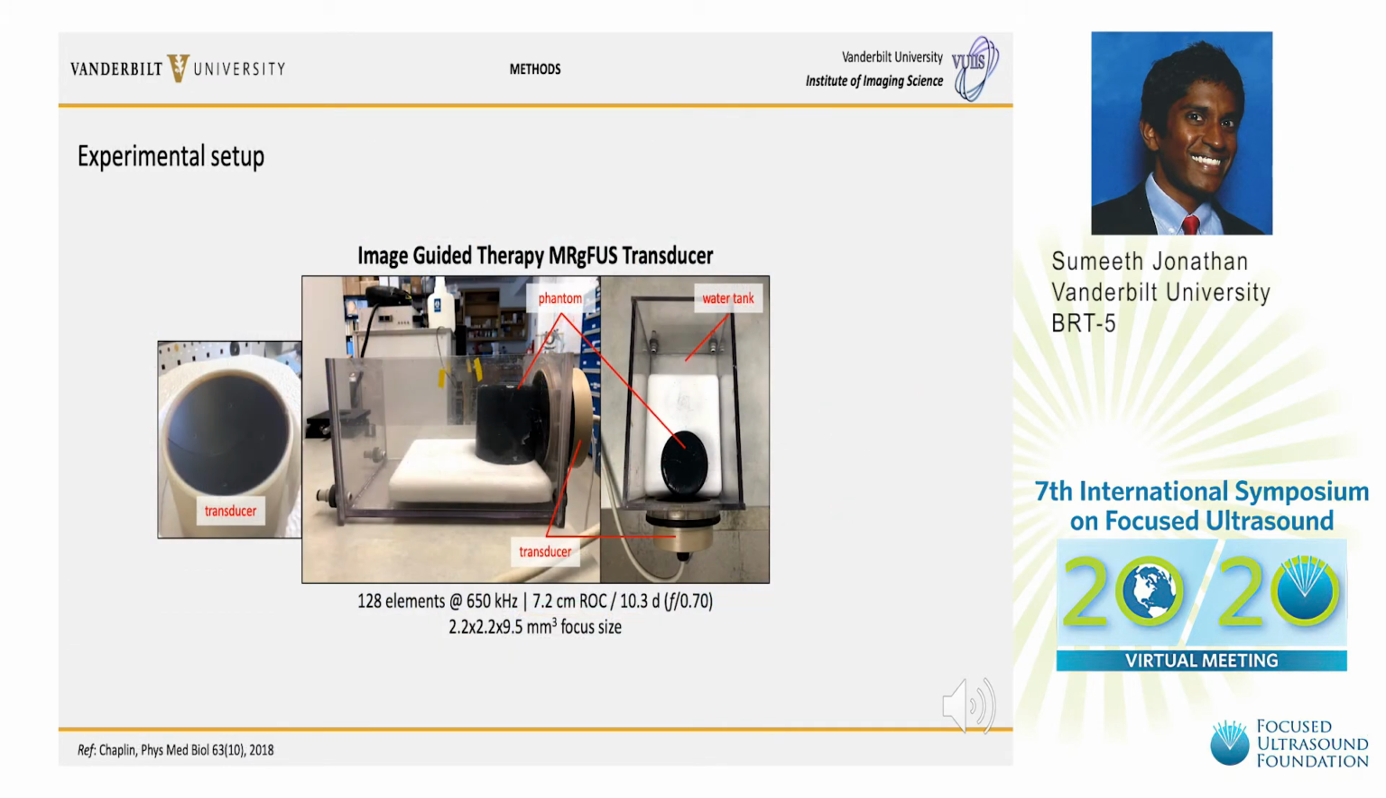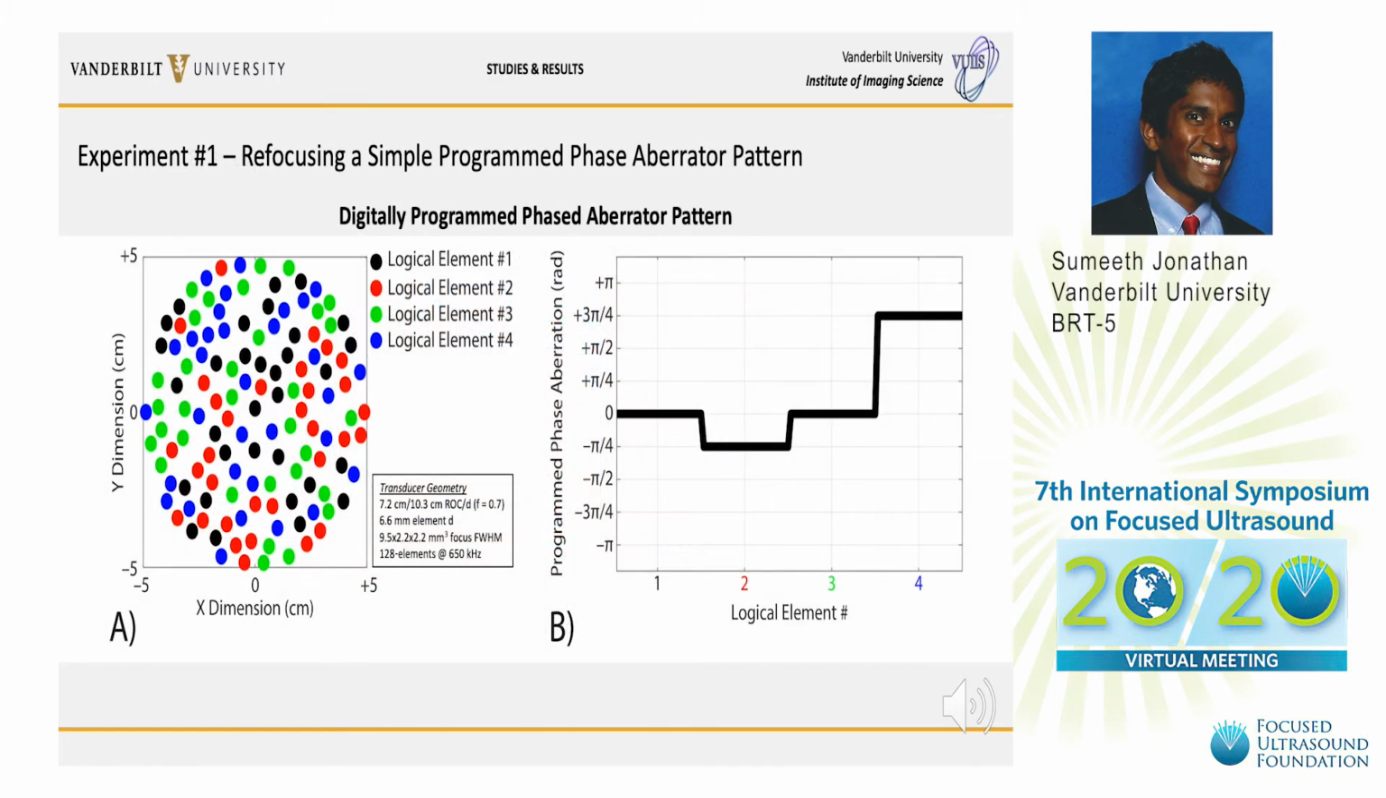Our experiments used a 128 element 650 kHz image-guided therapy phased array focused ultrasound transducer. We performed our sonications in a graphite agarose phantom within a water tank. We attempted to refocus a digitally programmed phase aberrator pattern in which we took the transducer face and segmented it into 4 logical elements, each logical element containing 32 randomly selected transducer elements on the transducer face. We programmatically added a phase aberration to each one of those logical elements, and the goal of our experiment was to attempt to use our MR-ARFI based techniques to estimate what phase aberration was programmed.